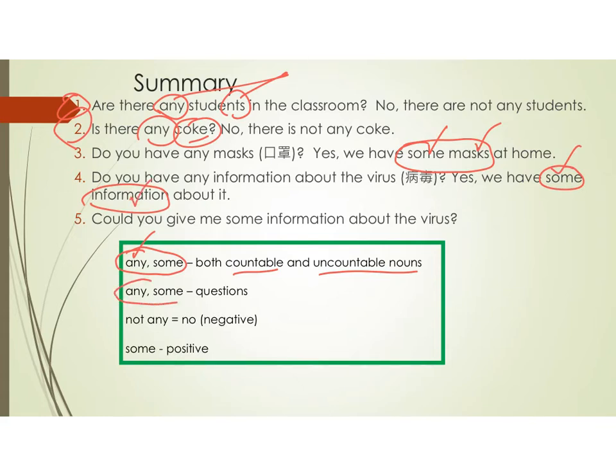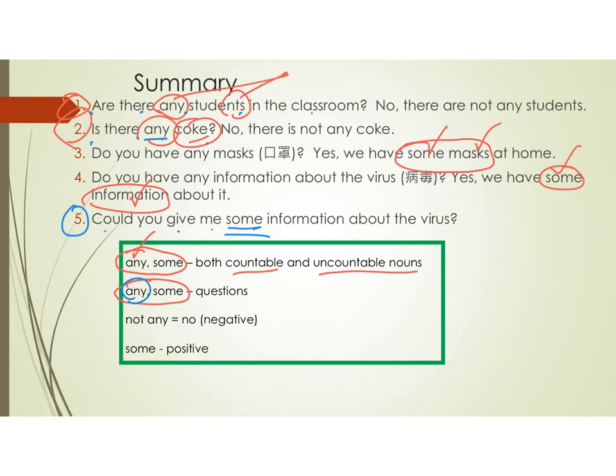Again, we can use them on questions. For example, here, number 1, are there any students in the classroom? 有冇學生喺班房啊? We use any. Is there any cook? 有冇可樂啊? We use any. But when you look at number 5, we can also use some.